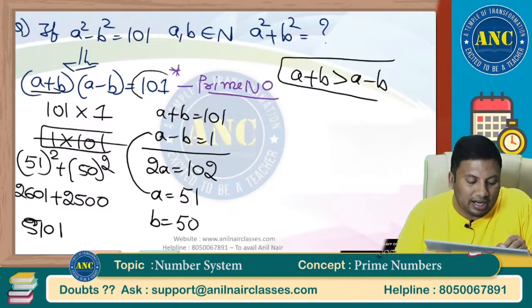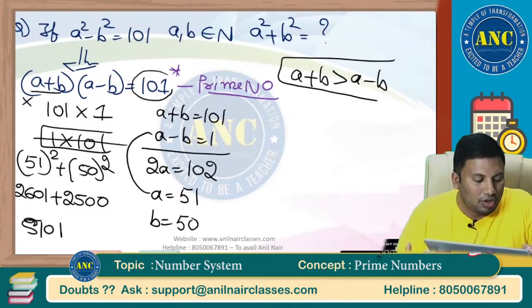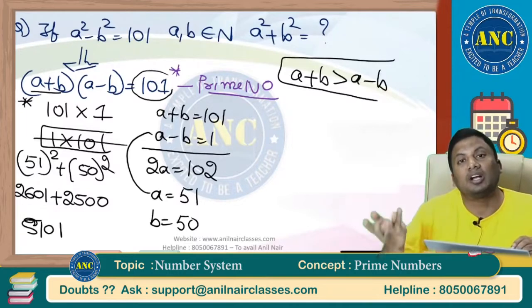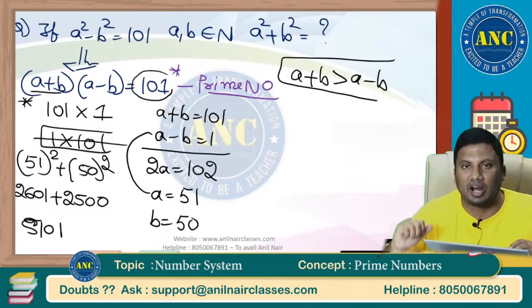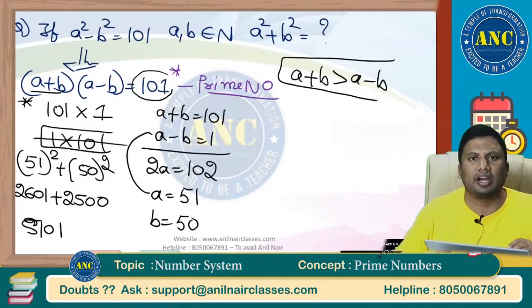Sir, here the right hand side is a prime number, so we got the easy case. What if the right hand side is a composite number? Definitely you should get that doubt.